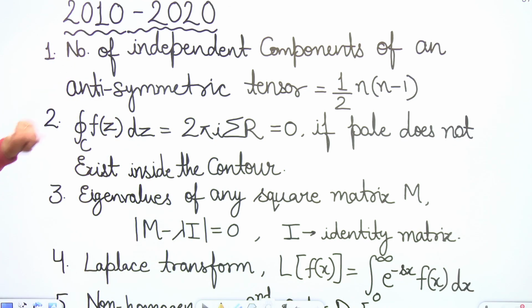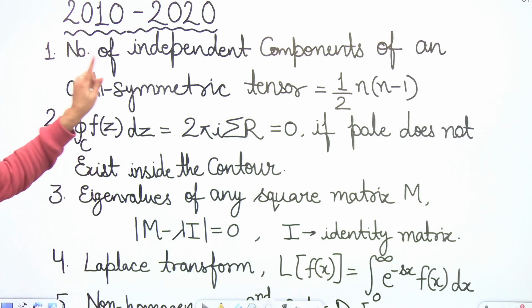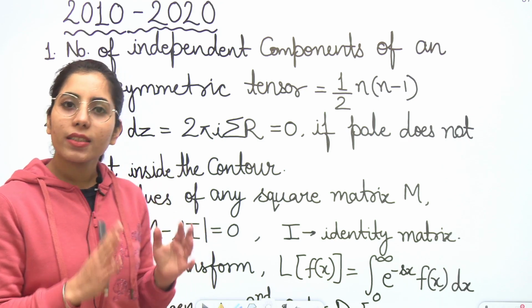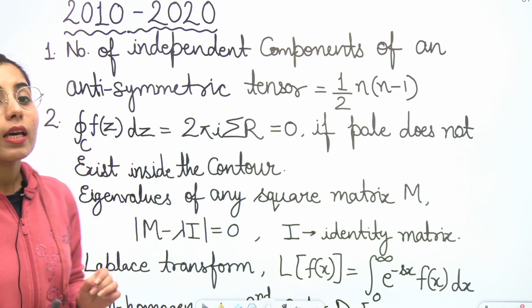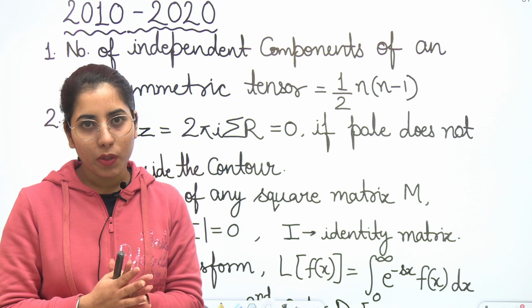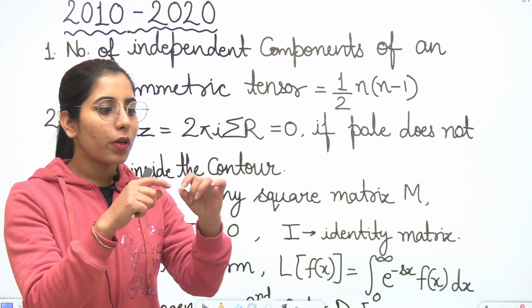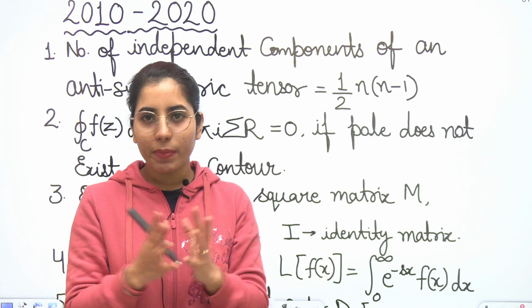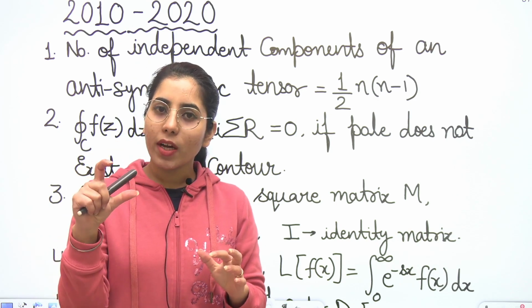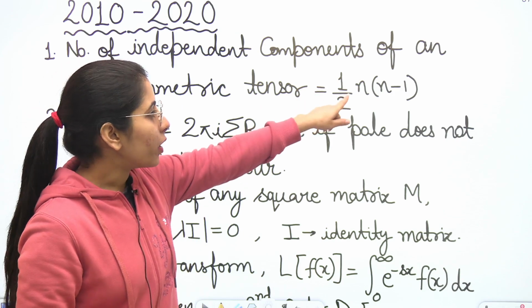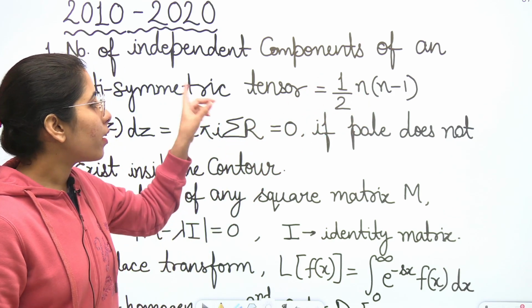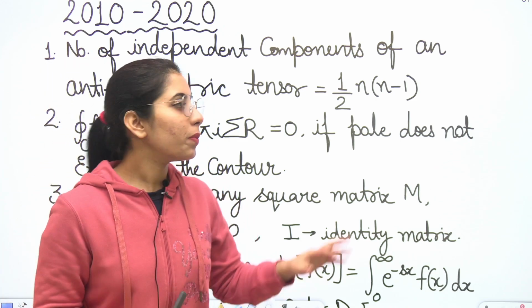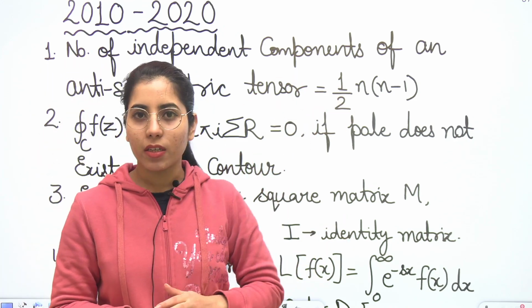The first point is the number of independent components if you want to find them for any anti-symmetric tensor. How many independent components will be there? If they have given i equal to 1 to 5, or i and j values have been given to you, then the maximum one you will consider as 5 here. Done. So the formula for the number of independent components for the anti-symmetric tensor will be equal to 1 upon 2 n into n minus 1.